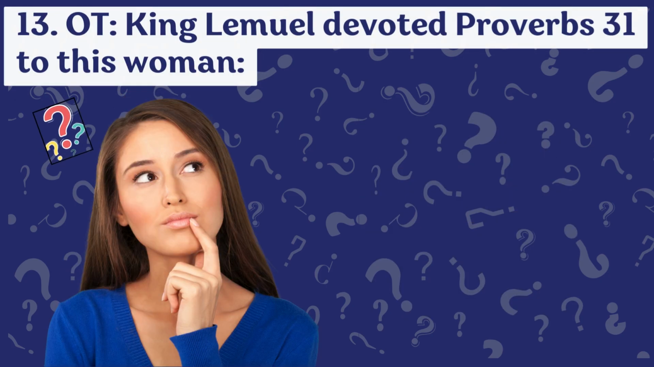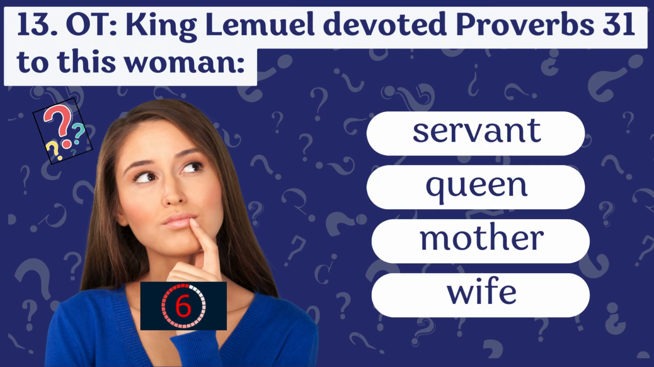Question 13. King Lemuel devoted most of Proverbs 31 to this woman. Was it a servant, a queen, a mother, or a wife? Starting in verse 10, the rest of the chapter is devoted to a wife of noble character.